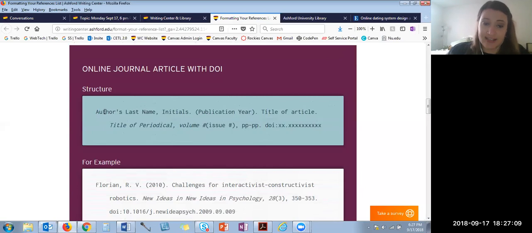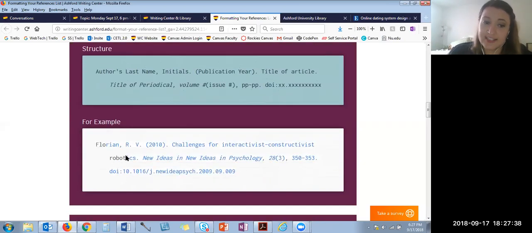So it tells me I need the last name, the first initial, the year, the title of the article, the title of the journal, the volume number, the issue number, the page range, and the DOI. And the DOI, if you're wondering, is like an article's social security number. It's the special number that is assigned to the article, and only that article has that number. So if I know the DOI, I can easily find the article that you're referencing. So that's what a DOI is. So follow the structure and make sure it looks like the example given. For example, your journal title should be in italics, and it should have double space and a hanging indent.